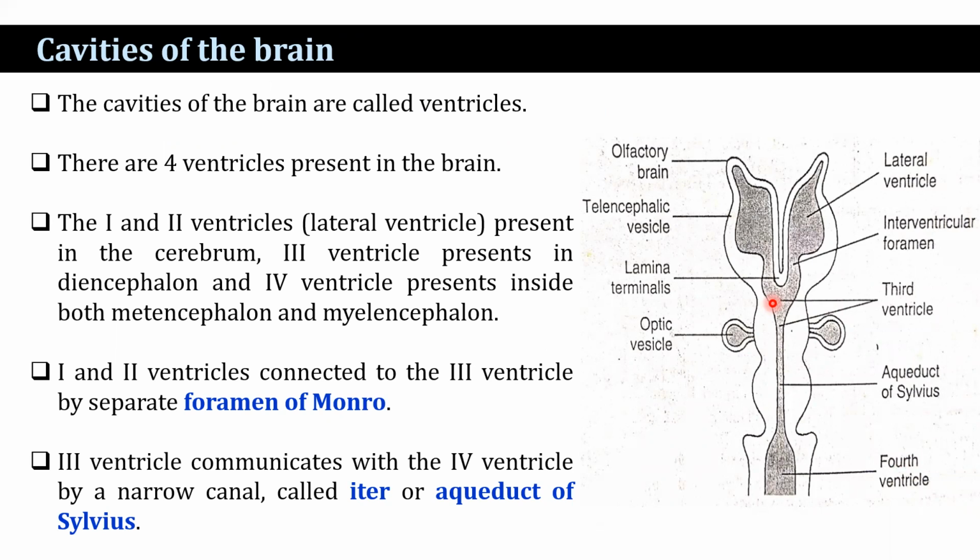The first and second ventricles are connected to the third ventricle separately by the foramen of Monro. Whereas the third ventricle communicates with the fourth ventricle by a narrow canal, known as the iter or aqueduct of Sylvius. The cell bodies of the neurons become segregated in the central part of the neural tube, which persists in the spinal cord region. In the brain region, the cell bodies migrate towards the periphery. Thus, gray matter and white matter are differentiated.